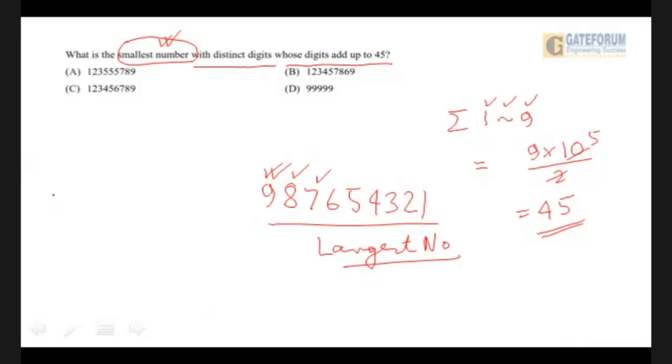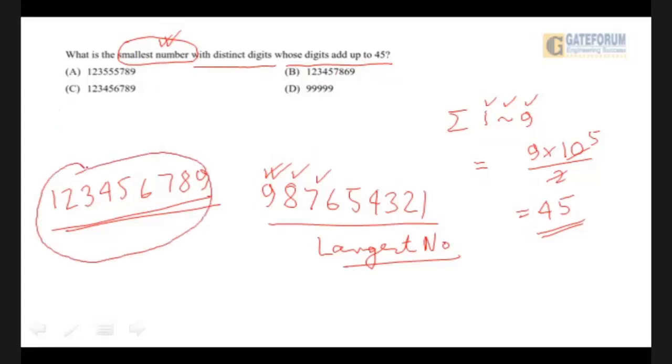But then had I written it in the opposite fashion, 1, 2, 3, 4, 5, 6, 7, 8, 9, this would definitely have become the smallest number with distinct digits, whose digits add up to 45. Now look up in the options and find out which option shows this number. And you can see number B shows that. Okay? Oh no, not number B, number C shows that.